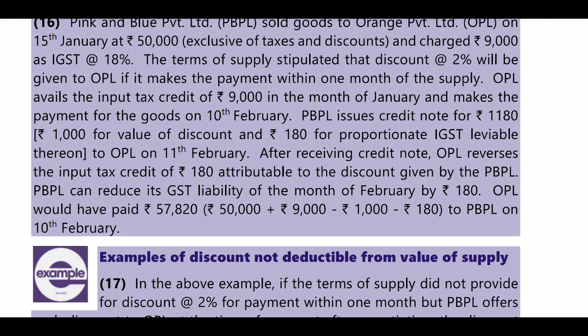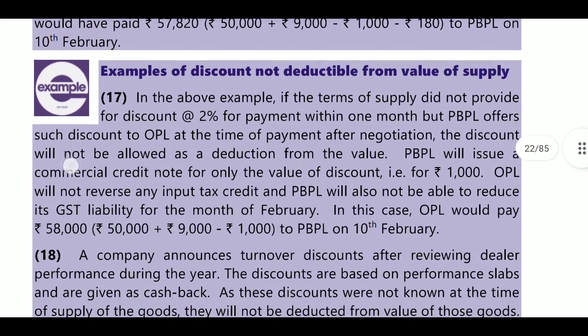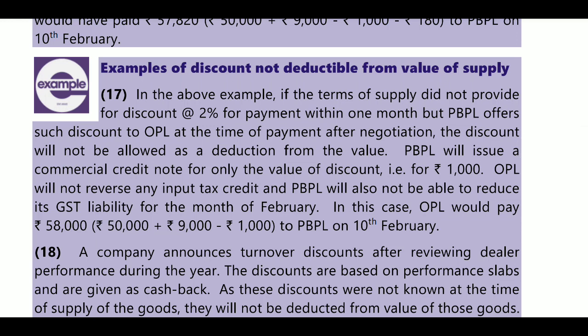First, whatever the tax. Next, reduce 1,000 minus 180 to PBL on 10th February. Next, example of discount not deductible from supply.